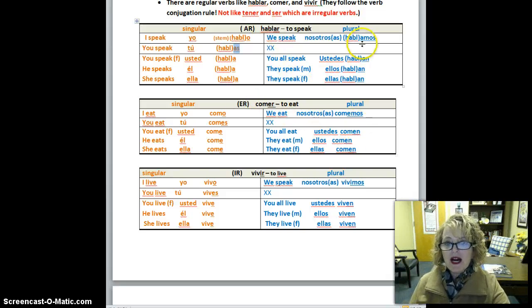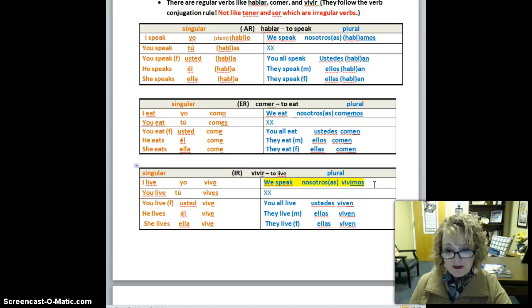Now watch, this is the only one that's different. Remember that an IR verb is conjugated exactly like an ER verb, except in this form. It's vivimos instead of vivemos. So nosotros vivimos: we live.